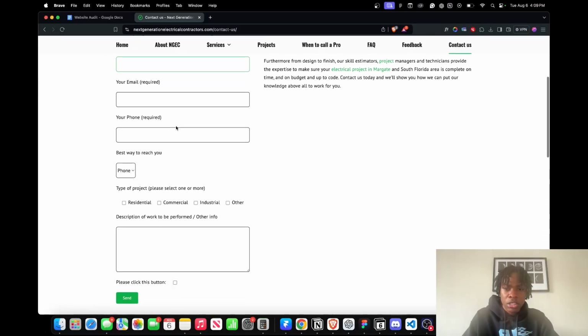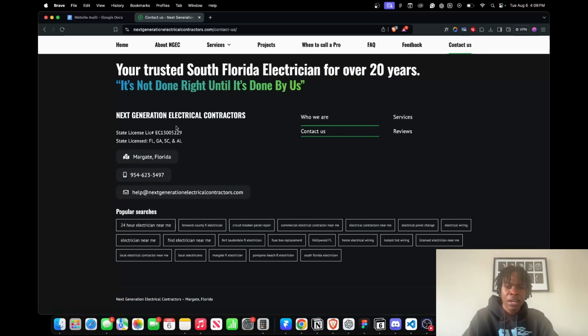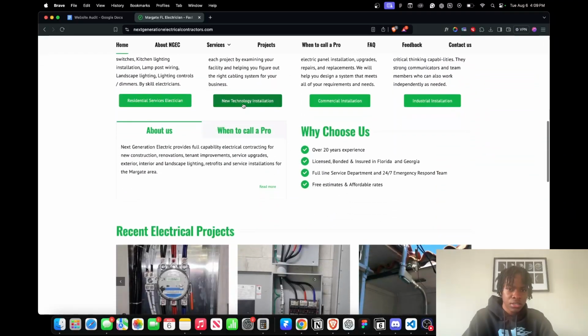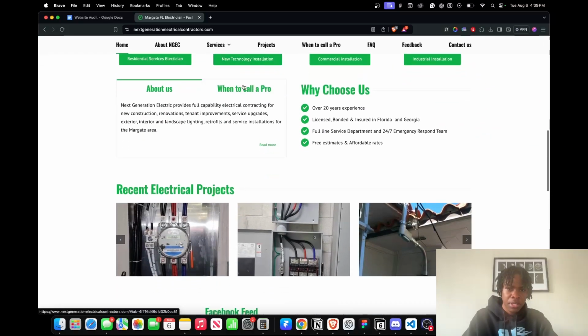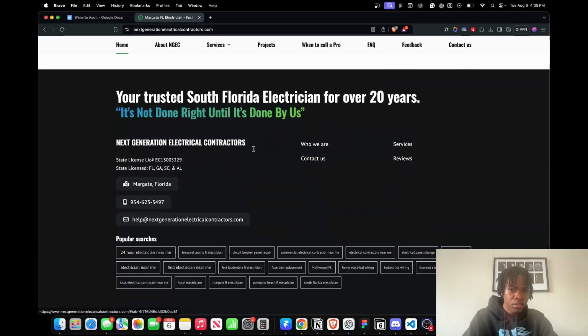All right, they have a contact form here. I like to put something like that, or at least the email address, on the homepage as well, because some people just don't want to call. So we're gonna put that here. All right, so let's go over here. Let's look at the exact conversion. That links to a different page. Want to call a pro, nothing.